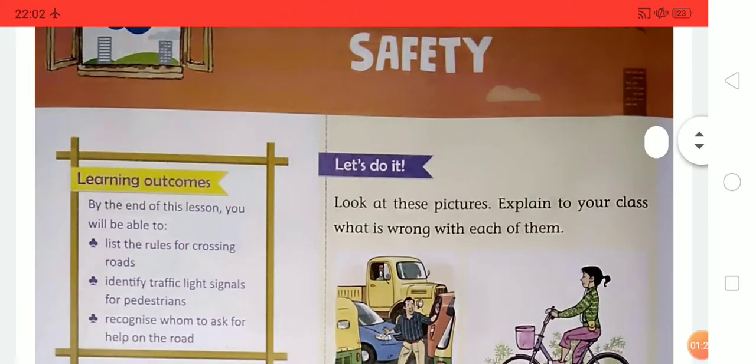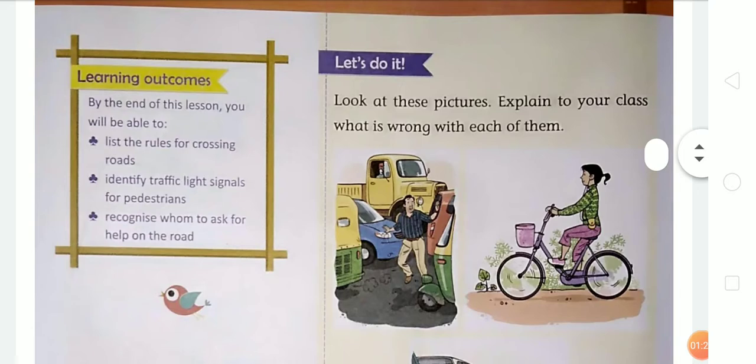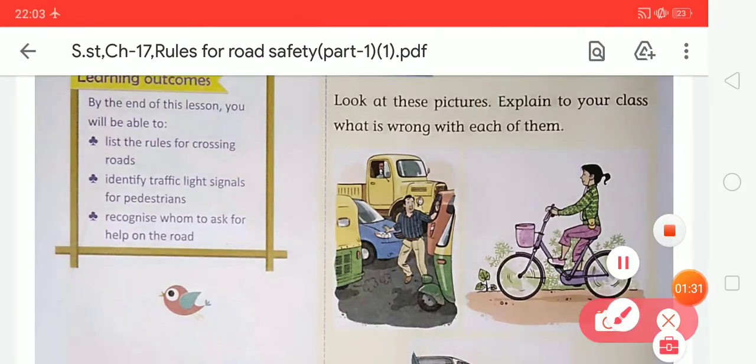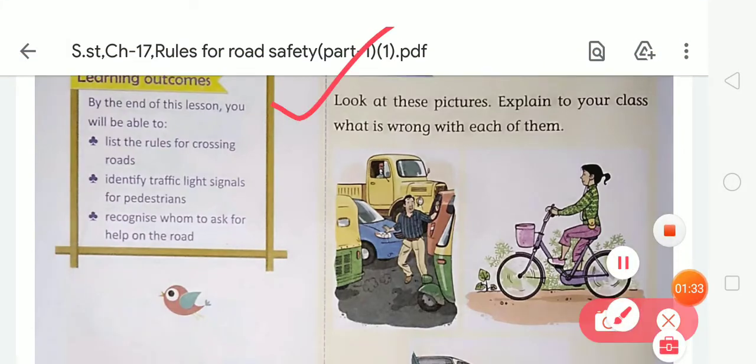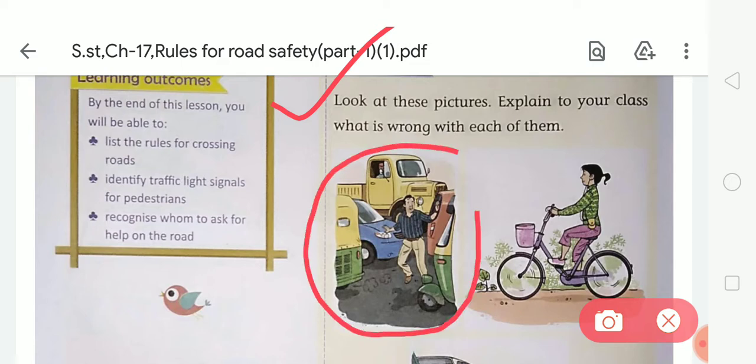So first of all, look at the activity and look at this picture. Explain to your class what is wrong with each of them. Look at the first picture. Here the man is crossing the road randomly.